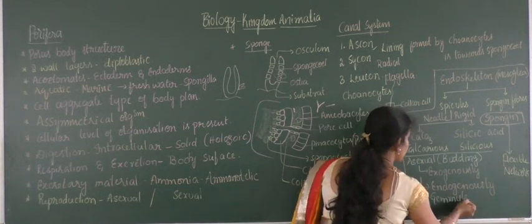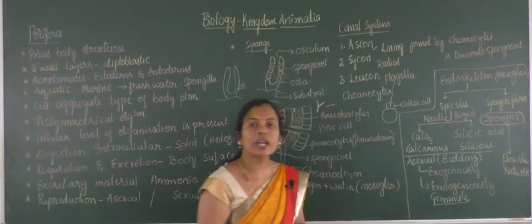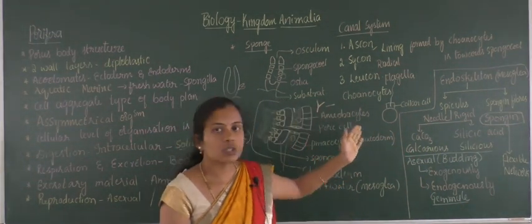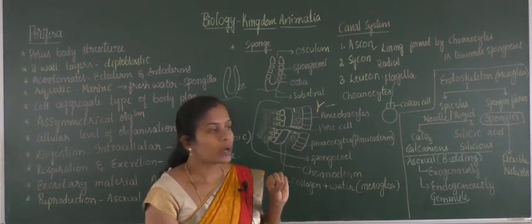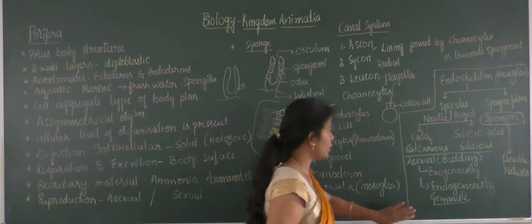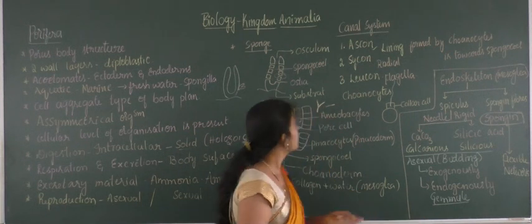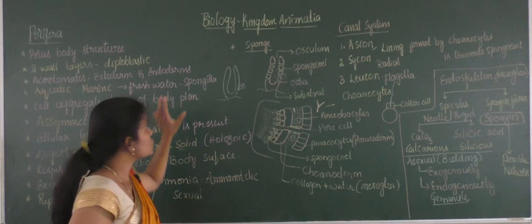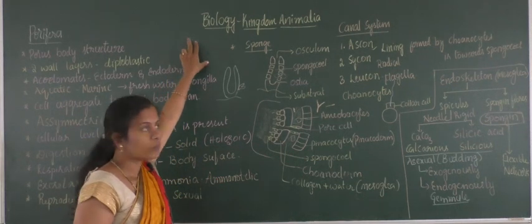Gemmules are the propagating structures with needle-like spicules. Keep in mind, I am just writing the gemmule structure here.